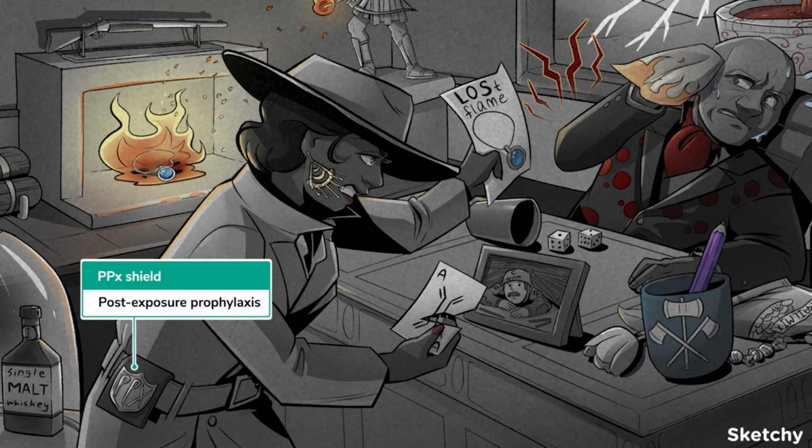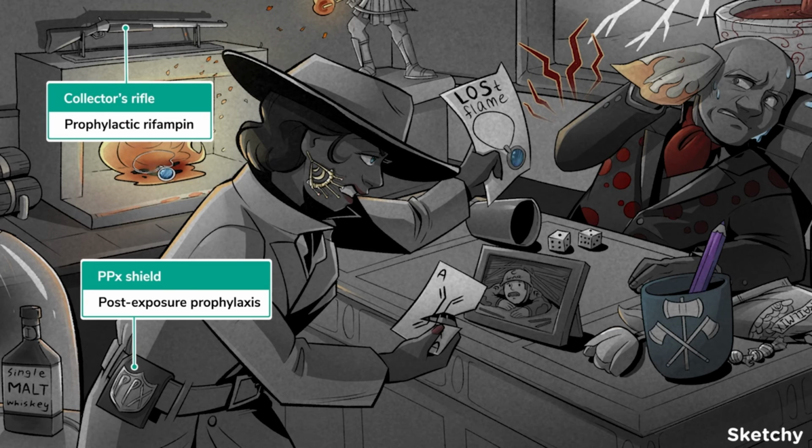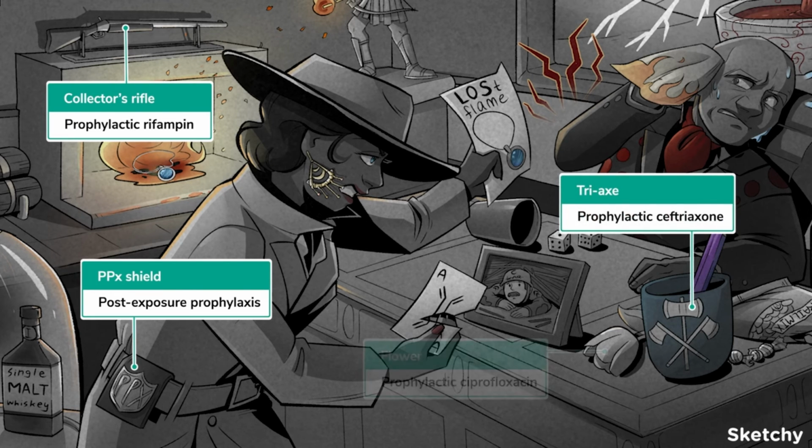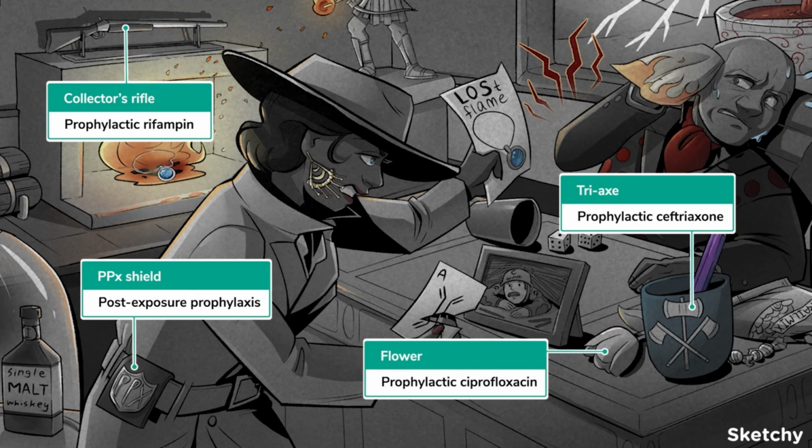Close contacts are defined as someone who has had over 8 hours of close contact with the patient during the 7 days prior to onset. And the drug most commonly used for this is rifampin, hence the rifampin rifle. But IM ceftriaxone or ciprofloxacin are good choices too.